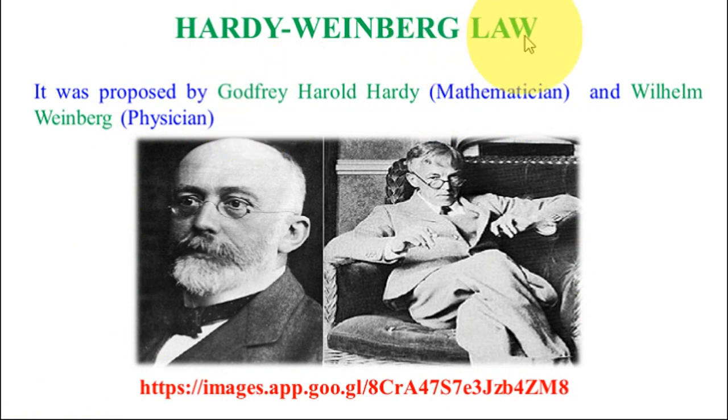Hardy-Weinberg law. It was proposed by Hardy, a mathematician, and Weinberg, a physician.